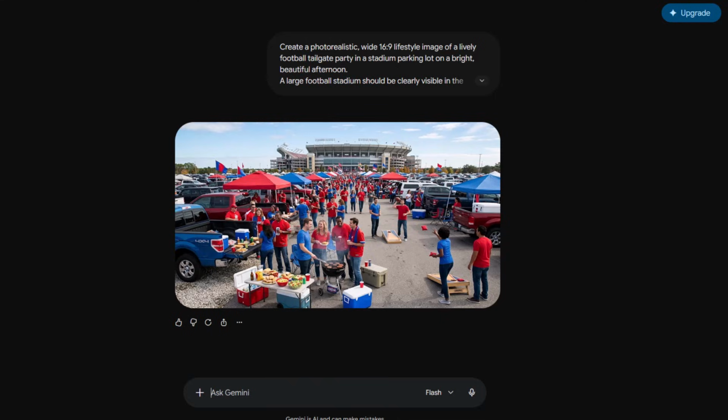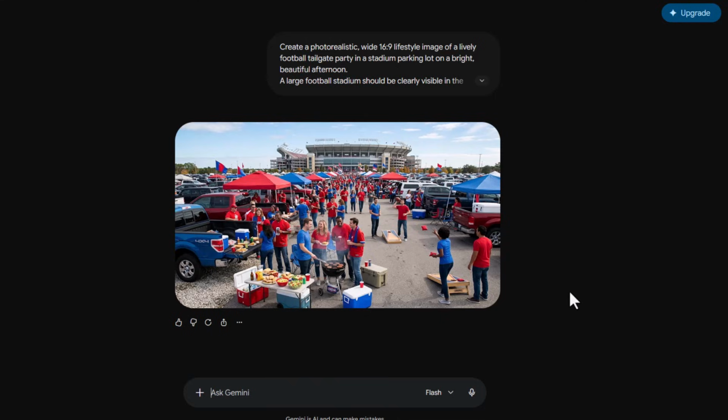Oh my goodness, this is Gemini. Look at that. It is amazing to me. I am really quite happy with this. People are figuring out how to play cornhole correctly in this one, and they are cooking hot dogs and hamburgers and they're tailgating. This is beautiful.